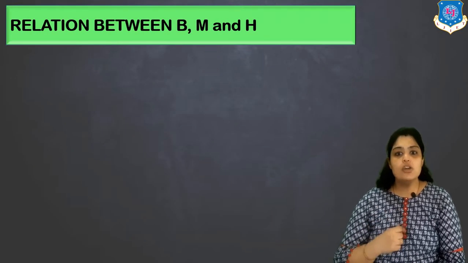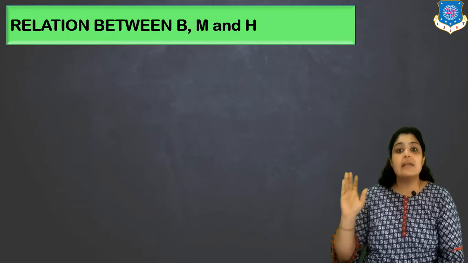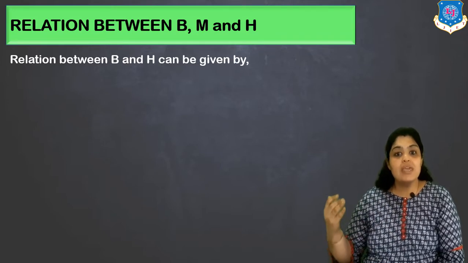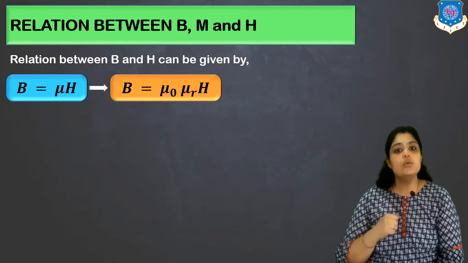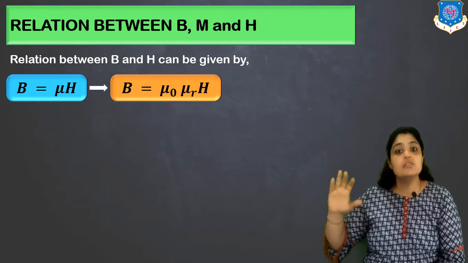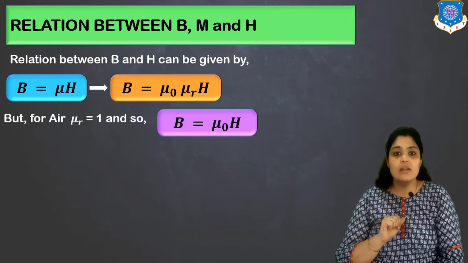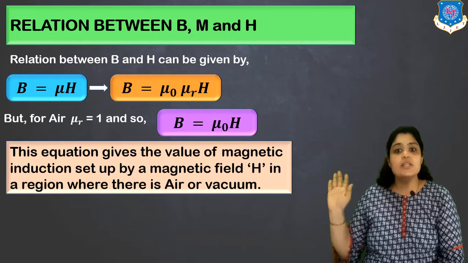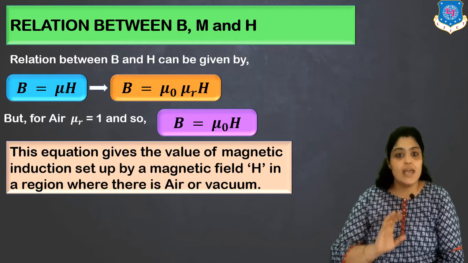Now we have a small topic wherein we are going to discuss the relation between magnetic induction, magnetization and magnetic field strength. Now we know that the relation between B and H is given by B is equal to mu H, but I know that mu R is mu by mu naught, so I can replace this equation as B is equal to mu R mu naught H. But for air I know the value of mu R is 1, so for air I have B is equal to mu naught H. Now this equation gives the value of magnetic induction, which is set up by a magnetic field where there is air or vacuum.